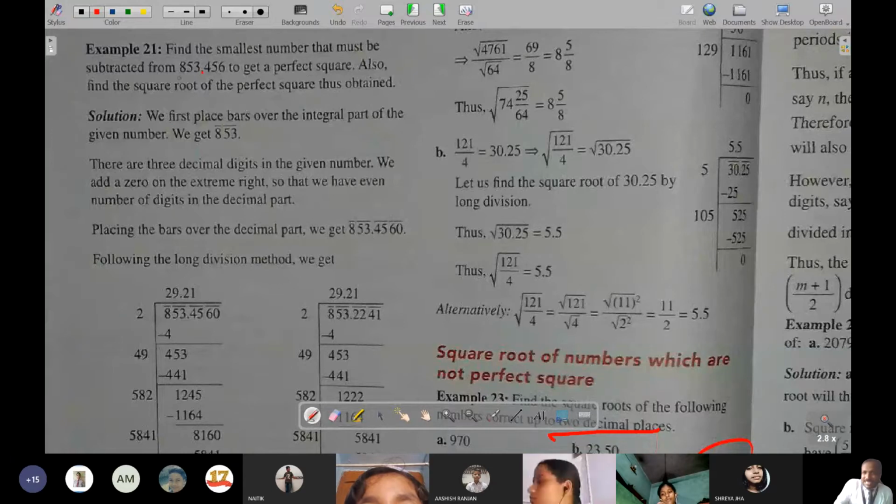So if you will see here, before the point it is 853. So you will pair 5 3 in one pair, and it will be a single digit pair, and after the point 4 5 is one pair and 6, with no number behind, then 0 can be written. So 6 0 is another pair, as you can see below. We first place bars over the integral part. Do you know what integral part means?